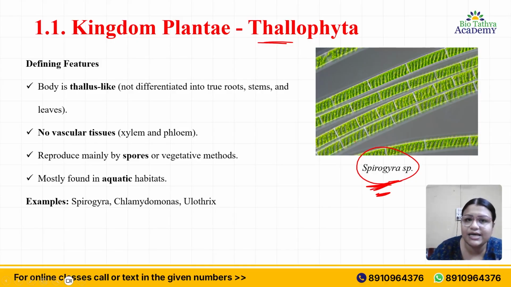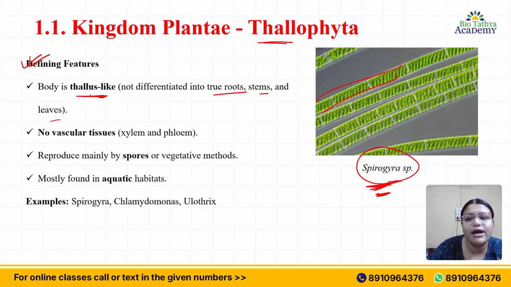Okay, now I guess you know what is genus, what is species, because binomial nomenclature has already been covered, so you know that. Now the defining features of Thallophyta: basically the body is thallus-like. What does thallus-like mean? It means that it is not differentiated into true roots, stems and leaves.